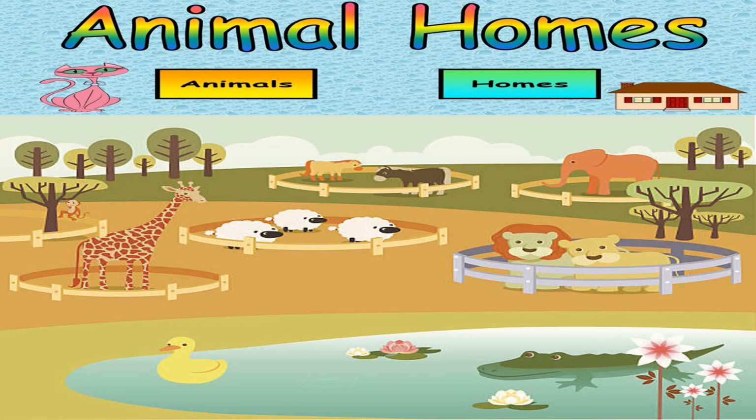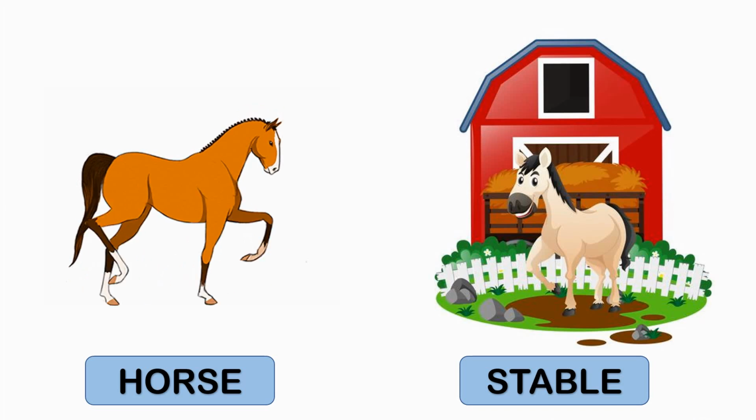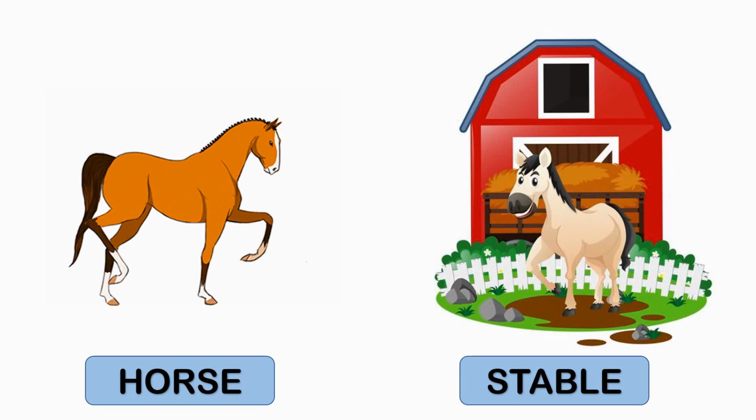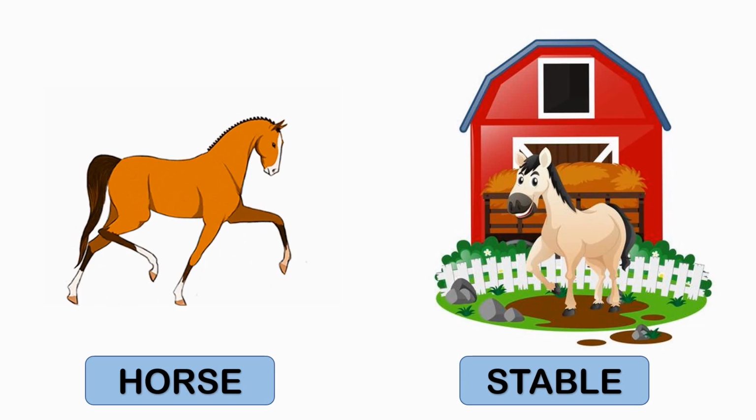Children, in this video, we are going to learn the topic animal homes. What do you see here? Yes, you can see here horse and the stable. You know that, children, a horse lives in a stable.